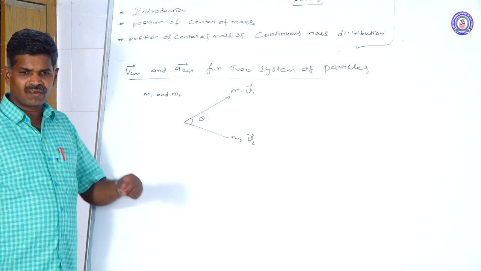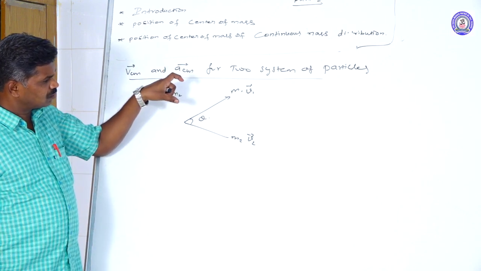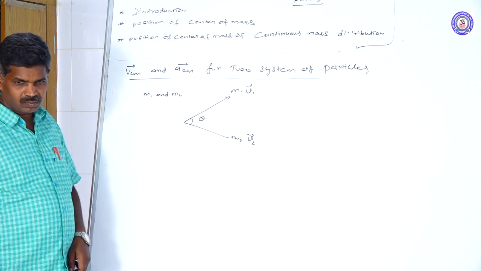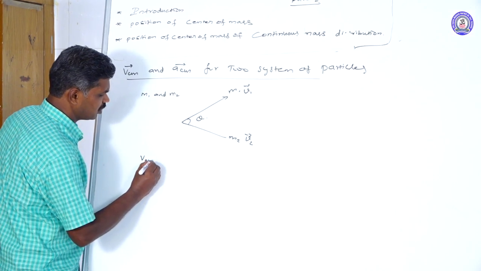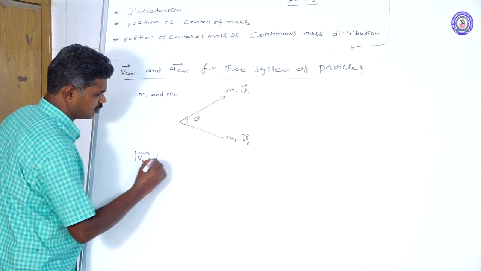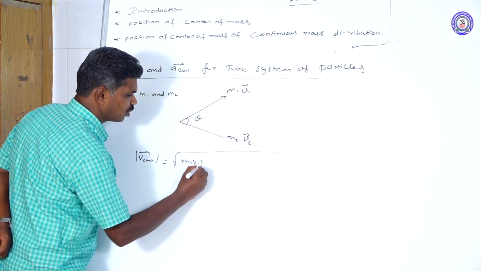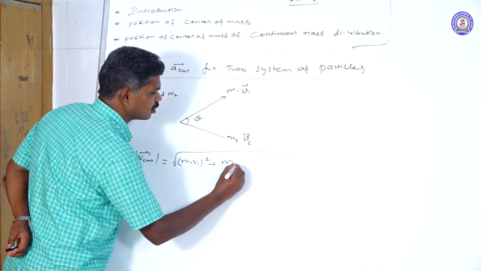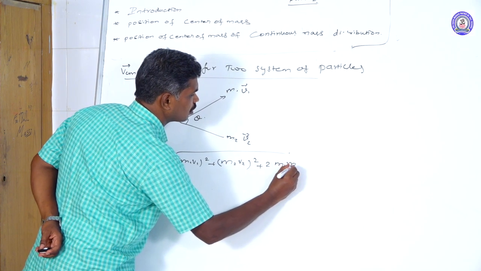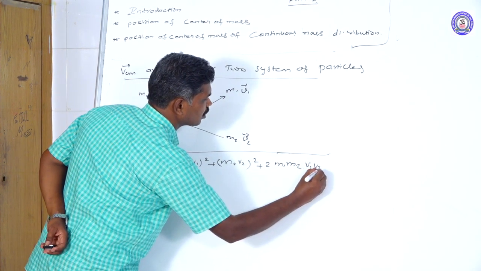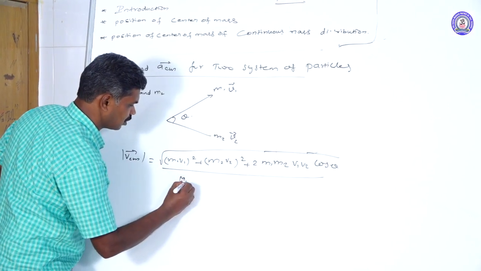Now, if we want to find the velocity of the center of mass for these two particles, we have the formula: modulus of VCM vector equals square root of m1 v1 square plus m2 v2 square plus 2 m1 m2 v1 v2 cos theta, divided by m1 plus m2.